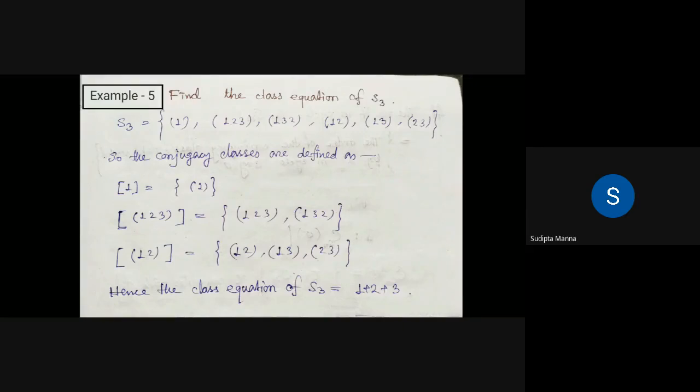The conjugacy class represented by (1 2 3) contains the 3-cycles, and we can see that in S3 there are only two 3-cycles. Similarly, the conjugacy class represented by (1 2) has the elements (1 2), (1 3) and (2 3), because they all have the same cycle type. So the class equation here is 1 plus 2 plus 3.